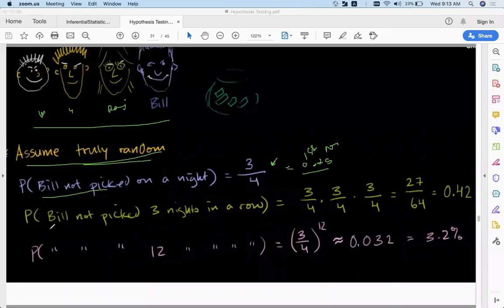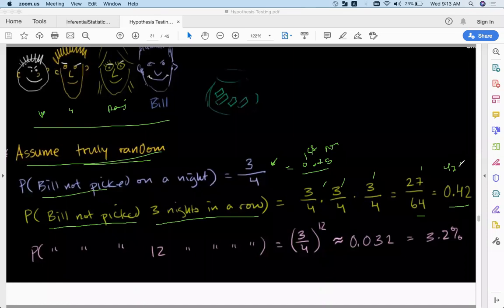Now what is the probability that Bill is not picked continuously for 3 nights in a row? The probability is 3 by 4 multiplied by 3 by 4 multiplied by 3 by 4. So the answer is 27 divided by 64, which is 0.42. So there is a 42% chance that Bill will not be selected for 3 nights continuously. Seems fair.